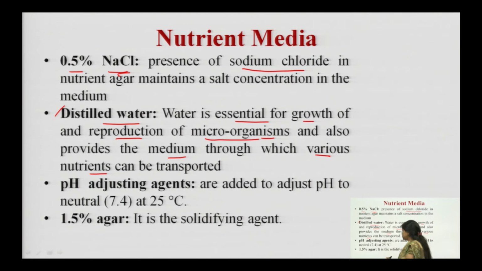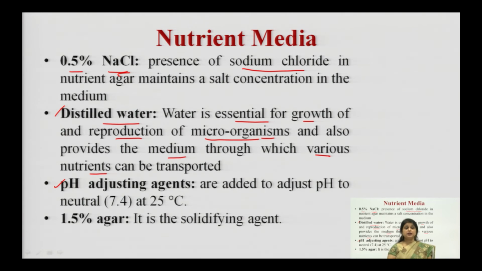After that, we also need to add pH adjusting agents. Now, what is the role of pH adjusting agents? As I told in my classification part, some of the bacteria are neutrophiles, some are acidophiles, some are basophiles, and they will grow only if the pH is adjusted to their need.